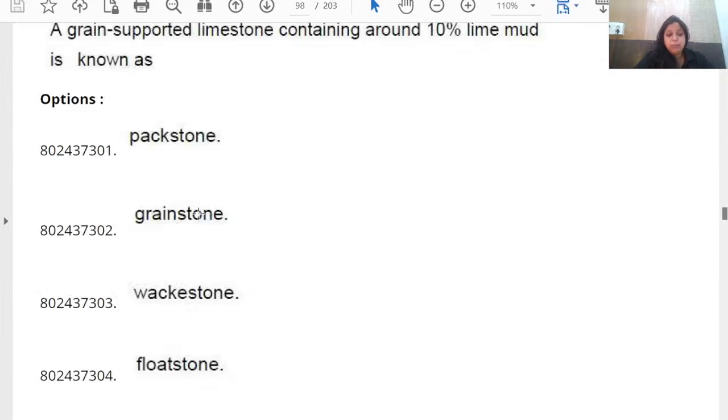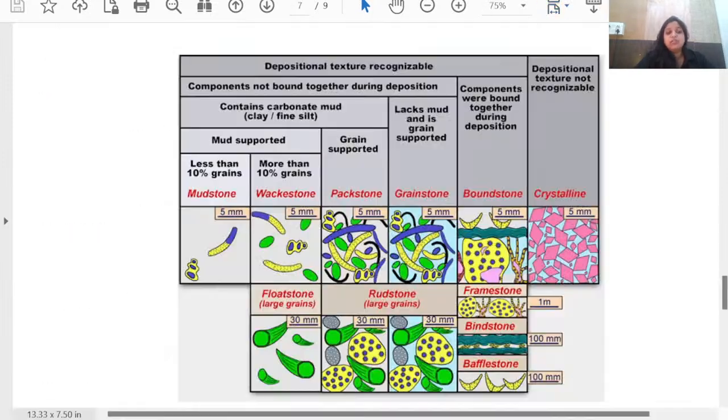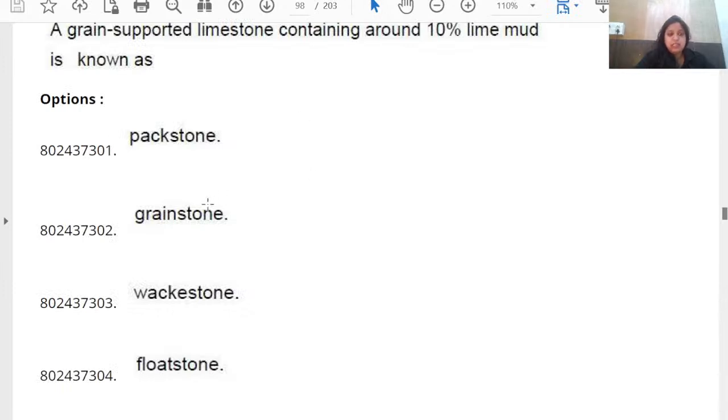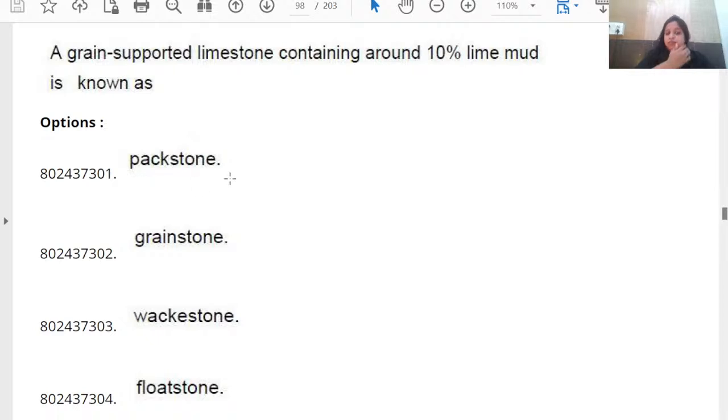Packstone is grain supported, but packstone consists of more than 10% of mud, while in the grainstone there is less than 10% of mud. So the answer is packstone, which is a grain supported limestone that contains around 10% of mud. So the answer is packstone. A is the answer.